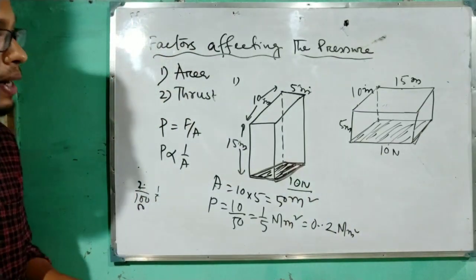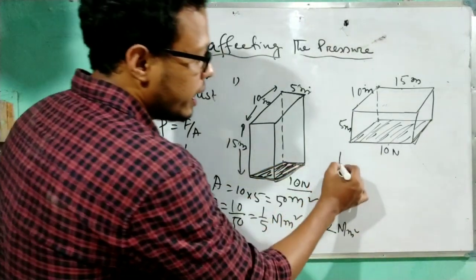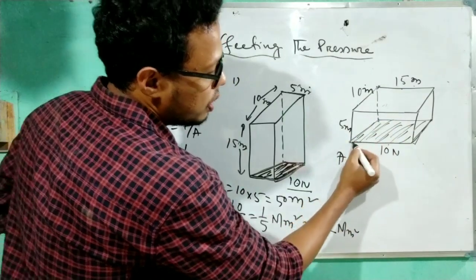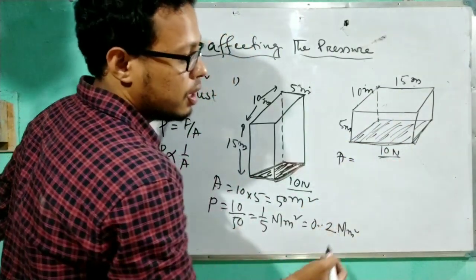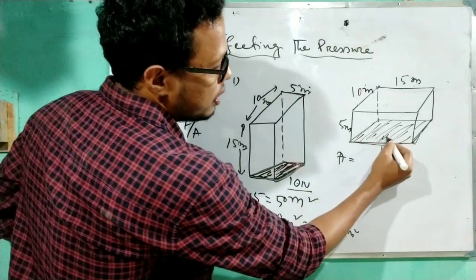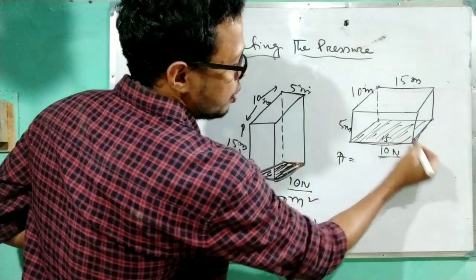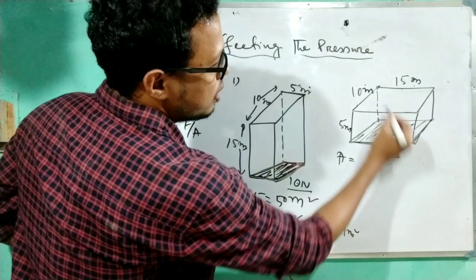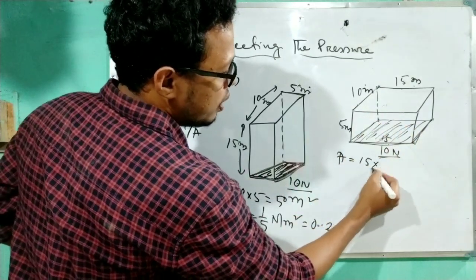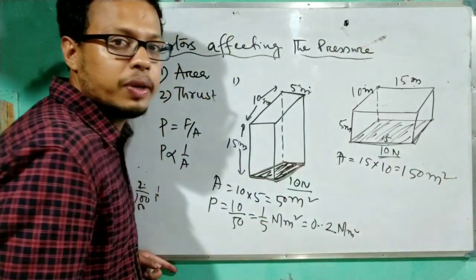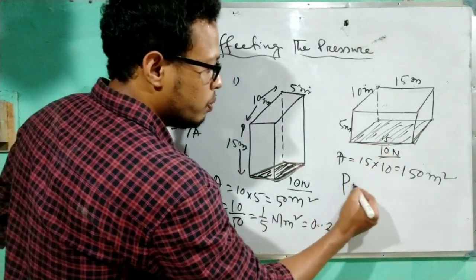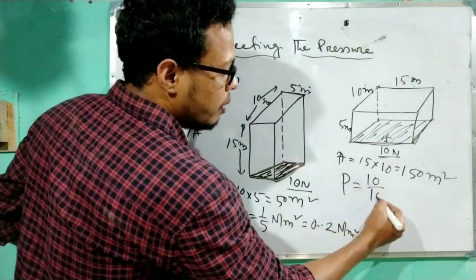Okay. But in the second case, the area will be how much? Length is which one? This is 15. The weight is given 10 Newton, but this is 15, and this one how much? This one equals this 10. So 15 into 10. This will be 150 meter square. Here the pressure will be P equals 10 divided by 150.